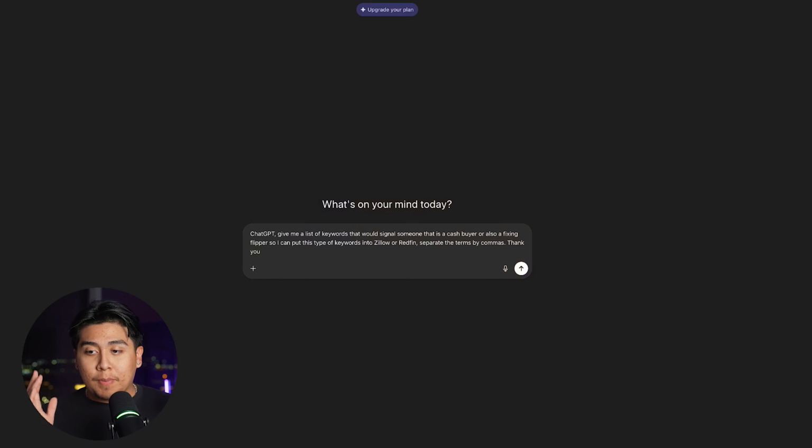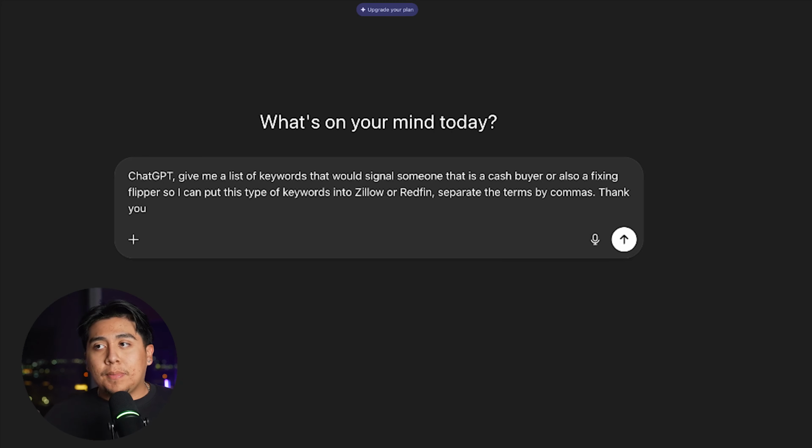Long story short, you're basically gonna copy this exact prompt that is in front of my screen right now. It's literally: ChatGPT, give me a list of keywords that would signal that someone is either a cash buyer or also does fix and flips, and that I can put into Zillow or Redfin, because Zillow and Redfin let you integrate terms. So it will signal out every single property with the following terms. And then I just had it put the keywords into commas so I can copy and paste them into Zillow. We're going to do that as well in this video. That's all I got to do. Boom. Let's see what it gives me.